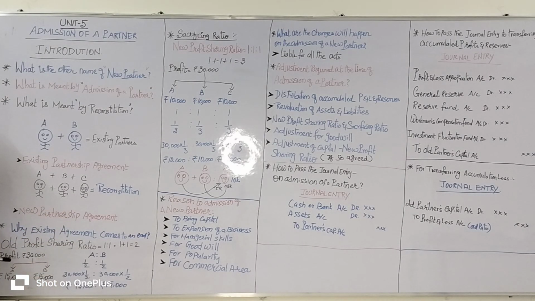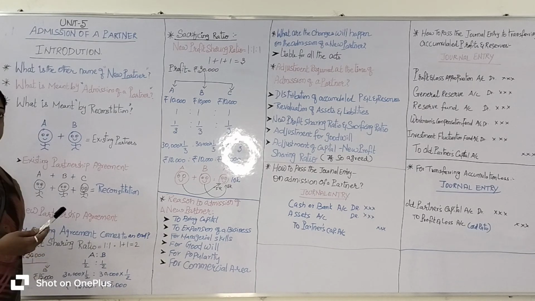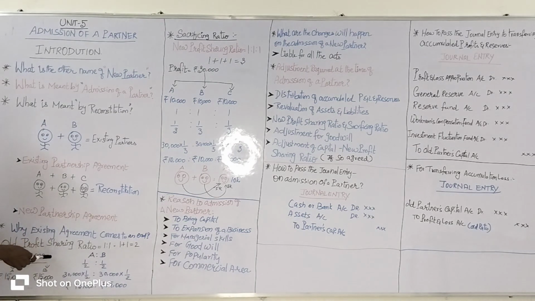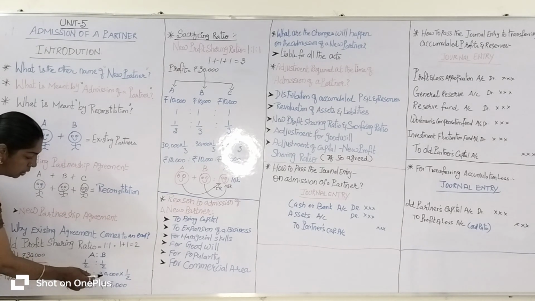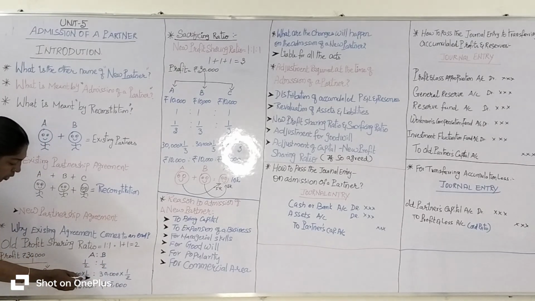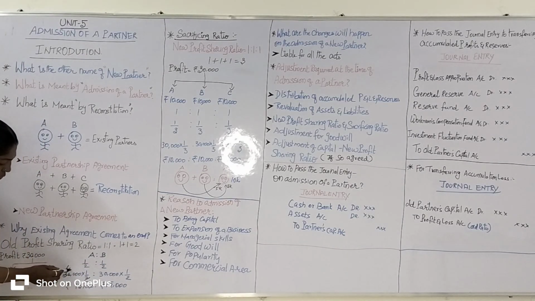So at the end of the year they get a profit, say 30,000 rupees. How do they share their profit? As per the ratio of 1:1. A's share is 30,000 into 1/2. 2 ones are 2, 2 fifteens are 30, so A's profit is 15,000.